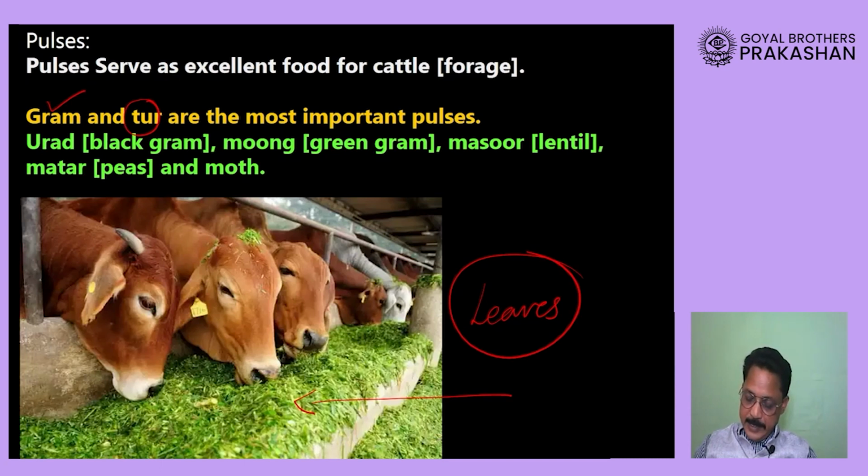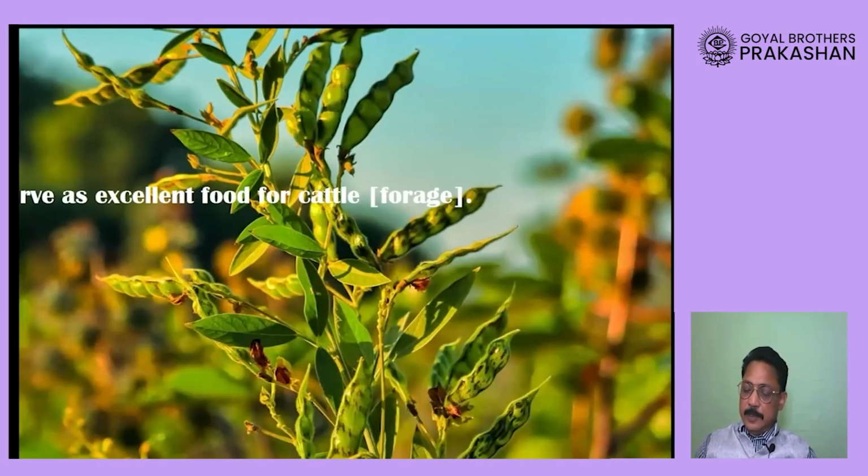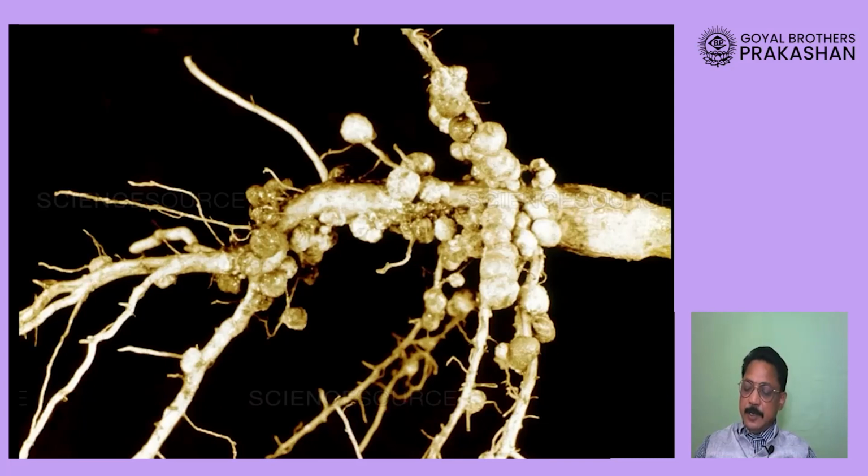As I said, these leaves, dear students, serve as excellent forage. We have seen the nodules of these plants, you can see these are those nodules. They grow on the roots and they convert the nitrogen of air into nitrogen compounds. Please remember, plants require nitrogen to make protein, but plants cannot absorb nitrogen directly from air.